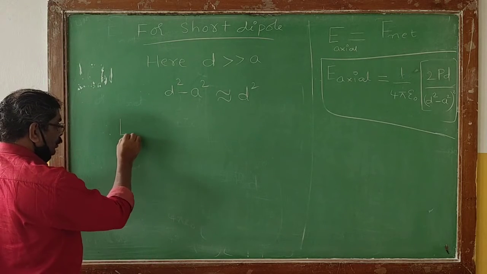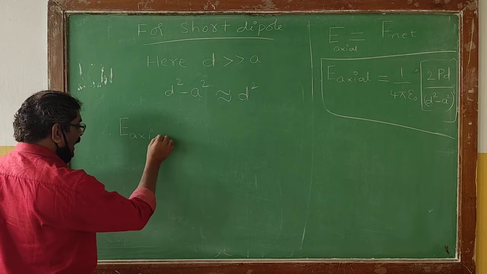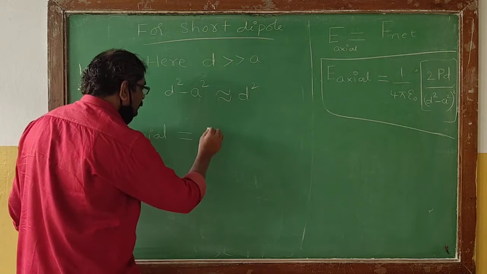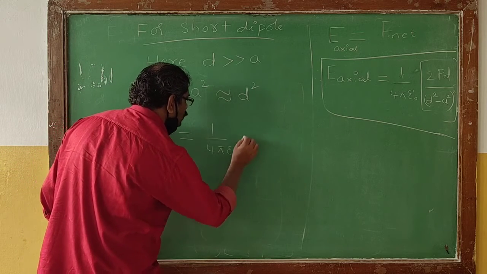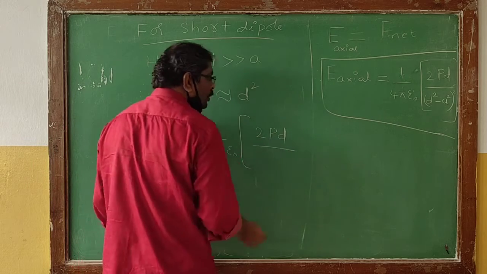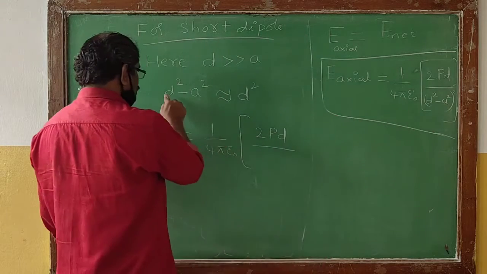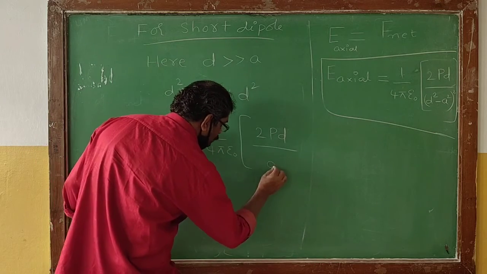So the electric field along the axial line of a short dipole can be written as 1 by 4 pi epsilon naught multiplied by 2 pd divided by (d square minus a square) whole square, and d square minus a square is d square.